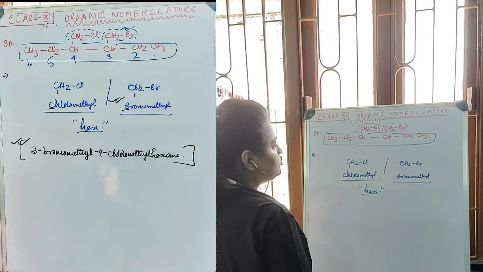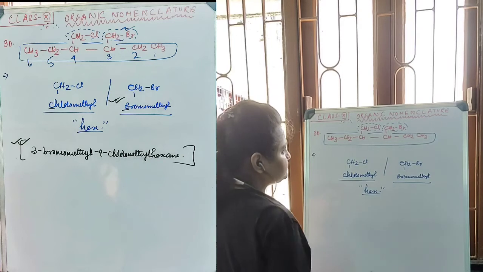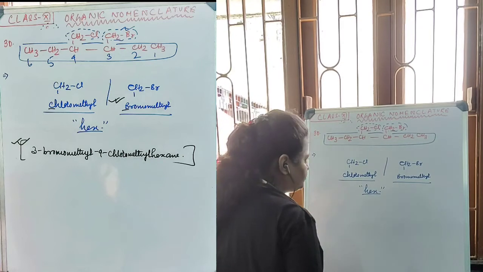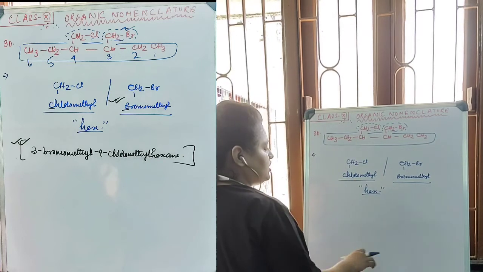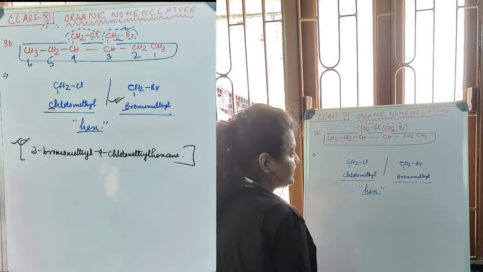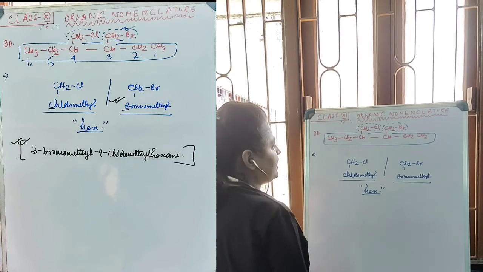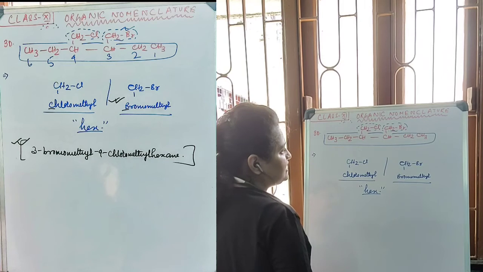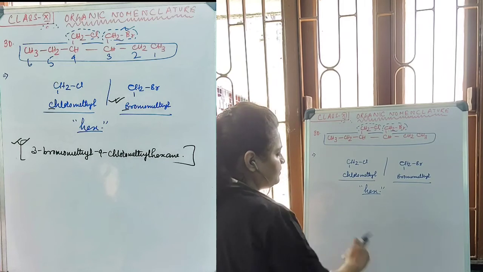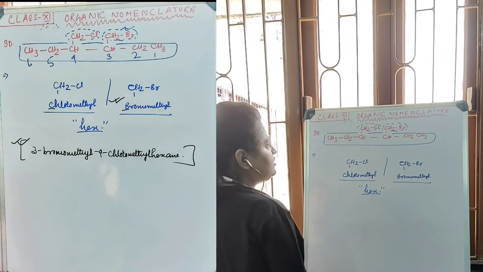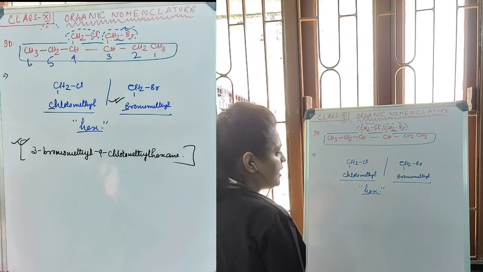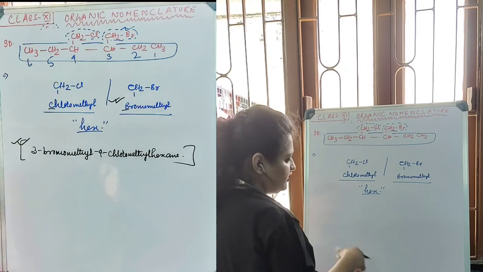So we need to look at the next functional group. Apart from these two, there is no other functional group present. Therefore, we need to go to the third exceptional rule, which says that we need to start assigning the number from that side where the functional group